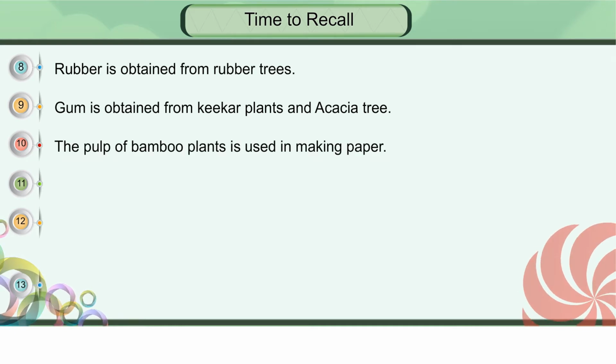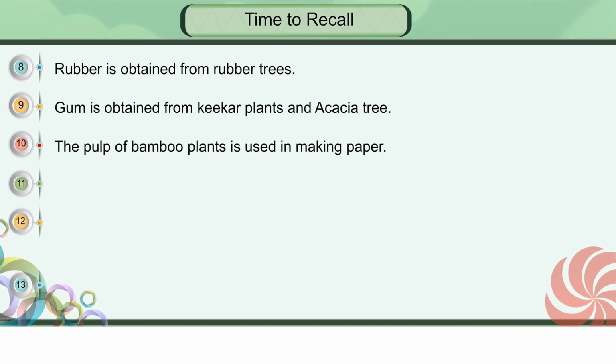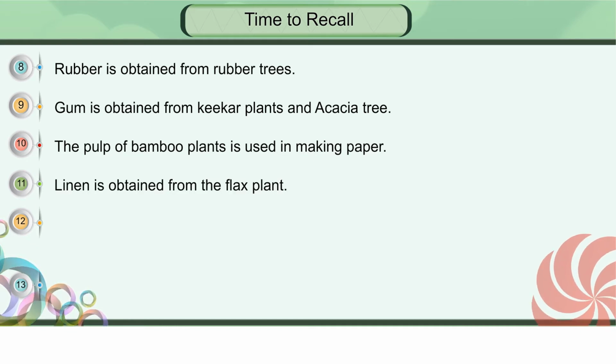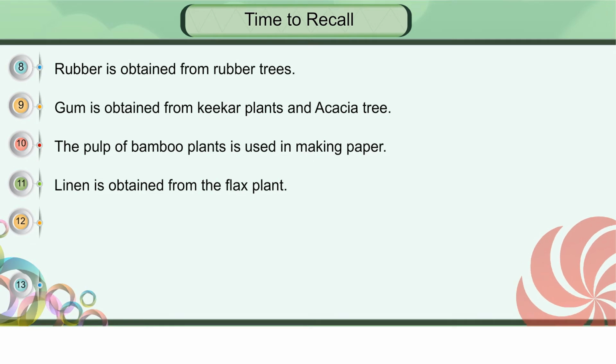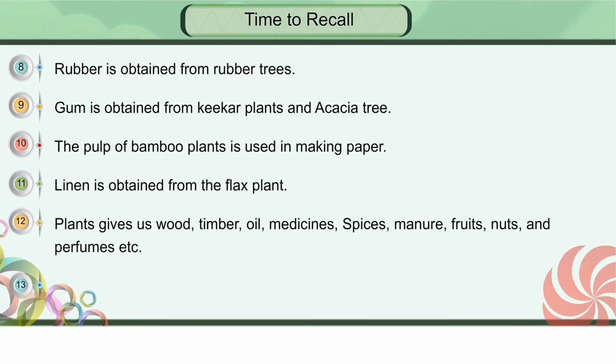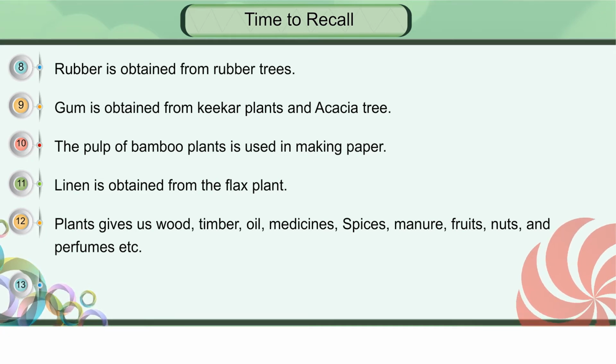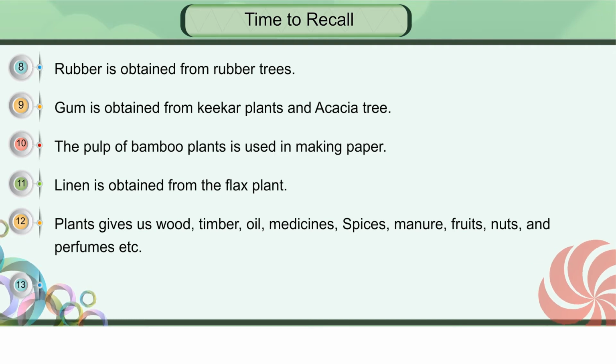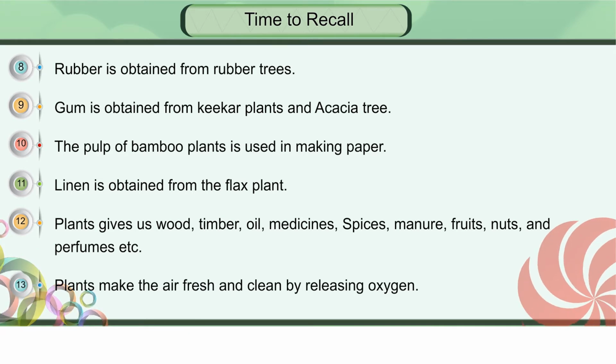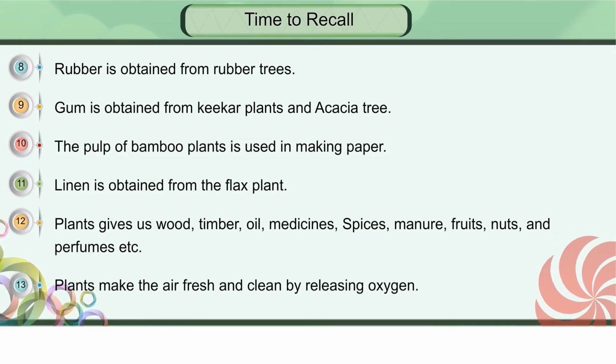The pulp of bamboo plants is used in making paper. Linen is obtained from the flax plant. Plants give us wood, timber, oil, medicine, spices, manure, fruits, nuts, and perfumes, etc. Plants make the air fresh and clean by releasing oxygen.